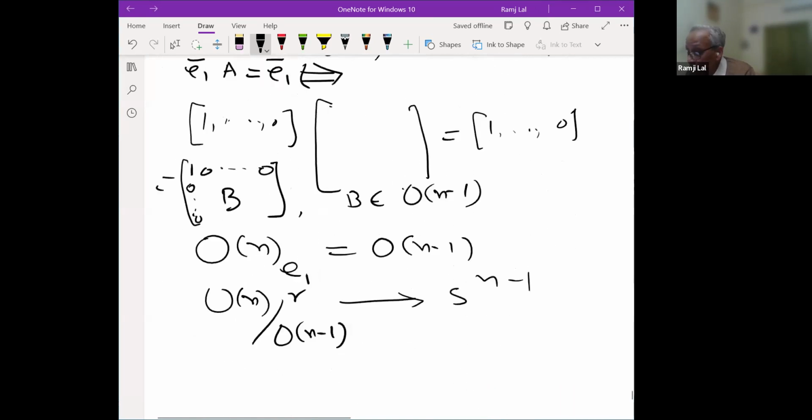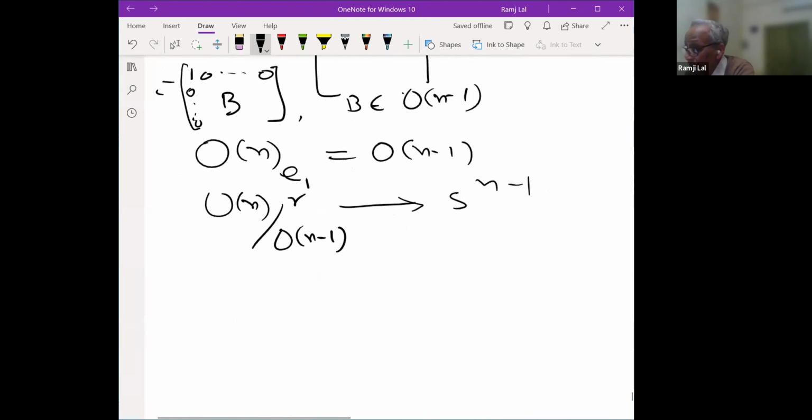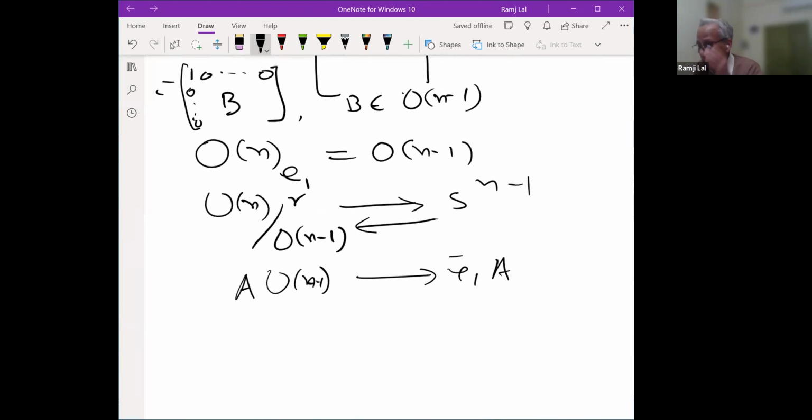So ON upon ON minus 1 is Sn minus 1, and there is a bijective correspondence. What is the bijective correspondence? You take A and ON minus 1, this right coset goes to E1A. This is a bijective correspondence from here to here. Now, the question here is, can we have a continuous section from here to here? I'm sorry, the topology is involved here. We'll discuss it in a little more detail while doing representations.